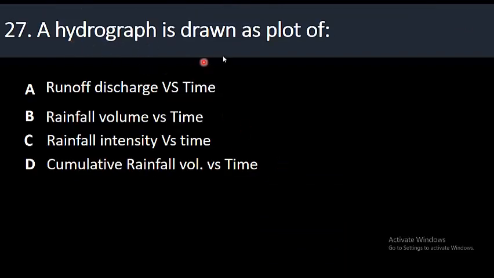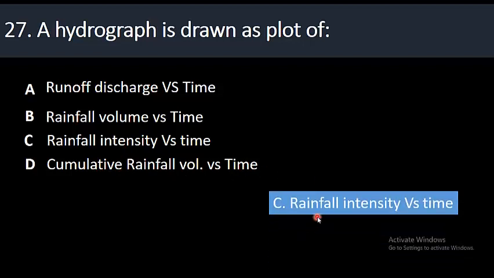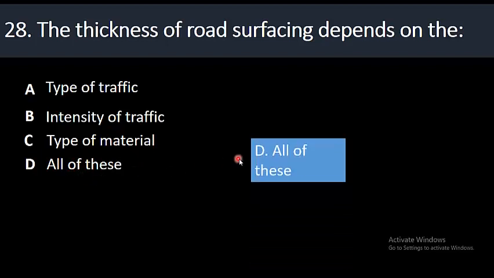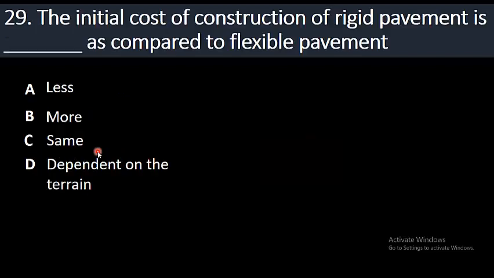27. A hydrograph is drawn as a plot of: runoff discharge versus time, rainfall volume versus time, rainfall intensity versus time, option D, cumulative rainfall volume versus time. The right answer is option C. Hydrograph is drawn as a plot of rainfall intensity versus time. 28. The thickness of road surfacing depends on the type of traffic, intensity of traffic, type of material, option D, all of these. The right option is all of these. The thickness of road surfacing depends on the type of traffic, intensity of traffic and type of material as well.